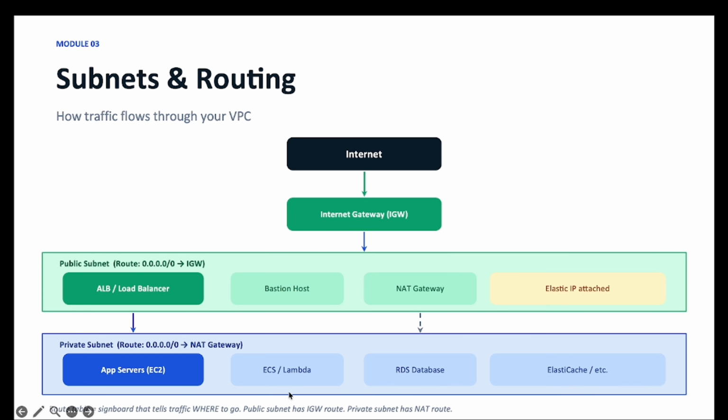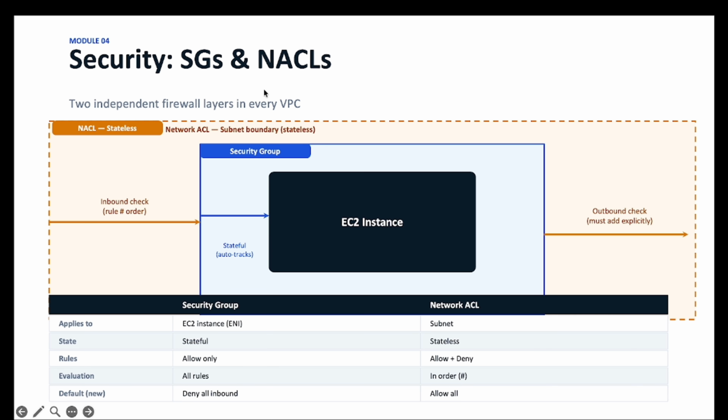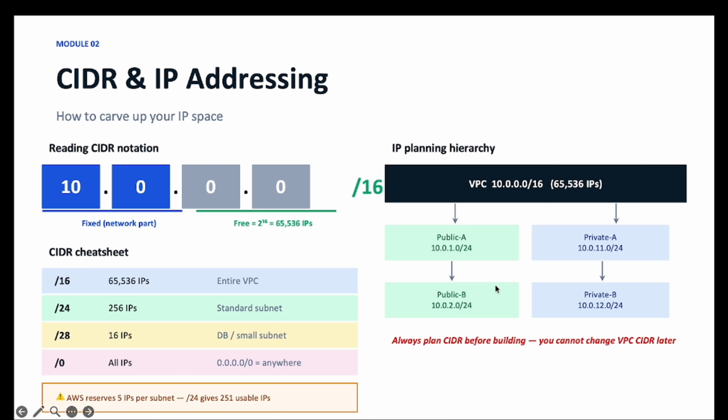So the route table is basically a logical operator, not an actual resource. Then we have the security group and NACL. I will explain it later. Okay, let me show you one thing I usually do: how to find the CIDR range with the IPs, how many IPs we get.